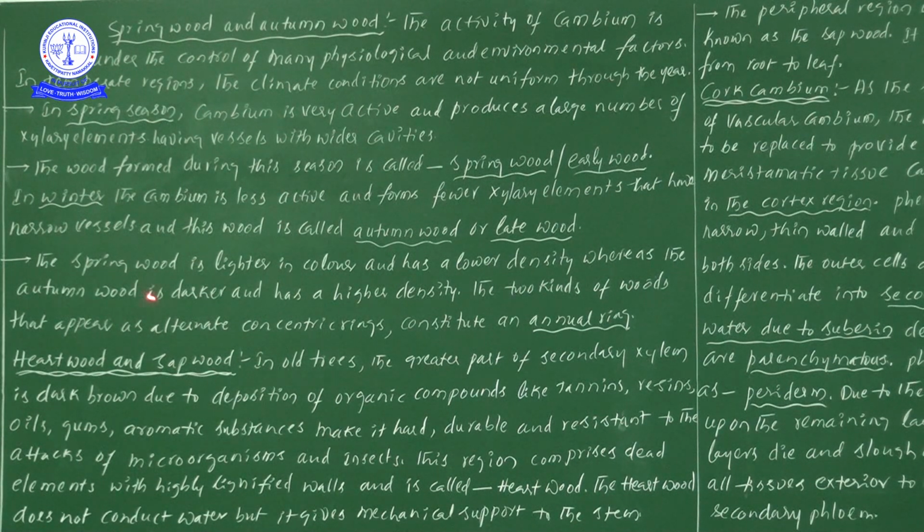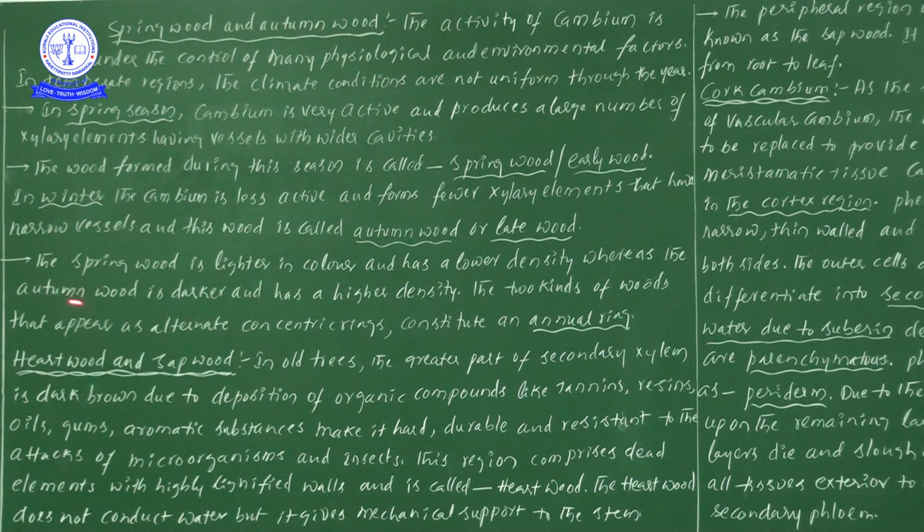Okay, now spring wood. This spring wood or early wood is lighter in color, so it seems to be white, and has lower density. Important point: spring wood is lighter in color and has lower density, whereas autumn wood is darker. Why? Because in autumn wood the empty spaces, the narrow lumens, are small, so the cell arrangement will be very compact.